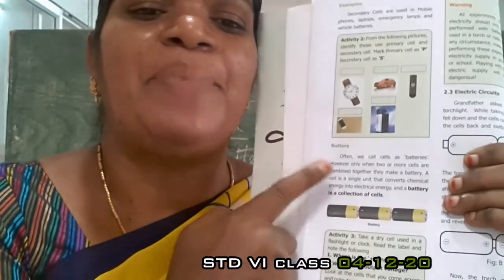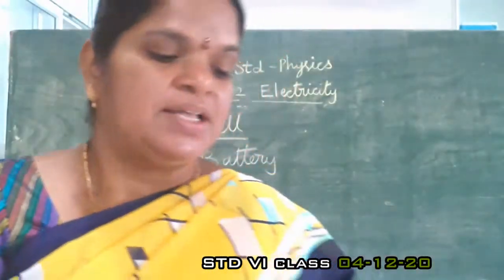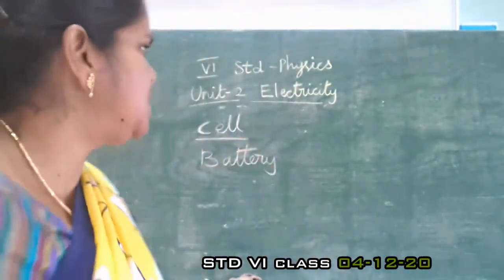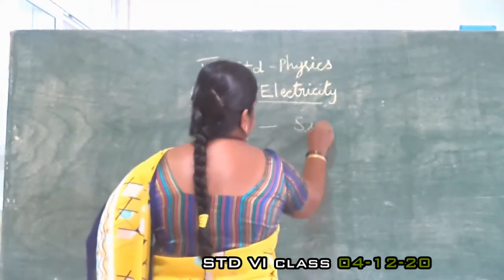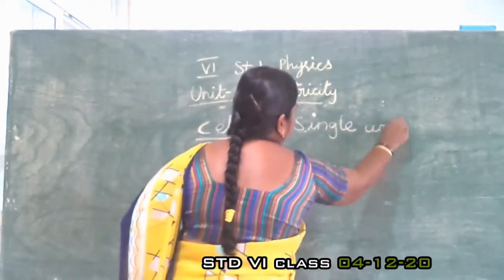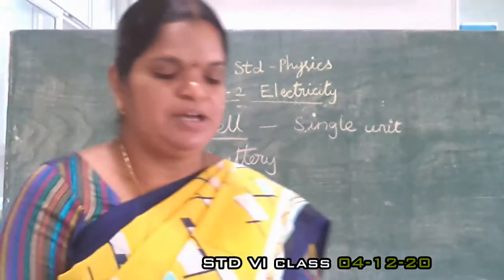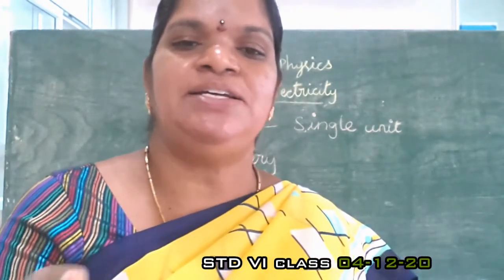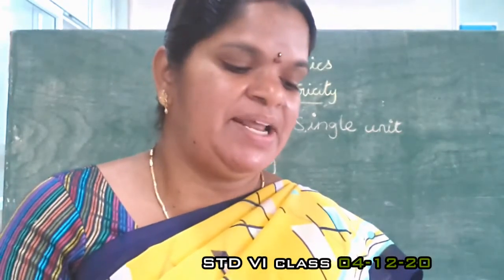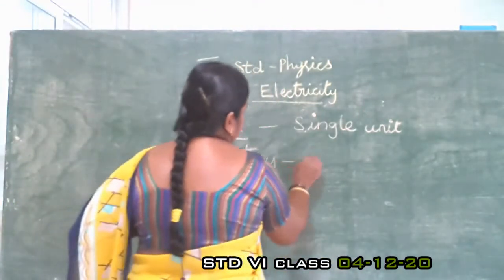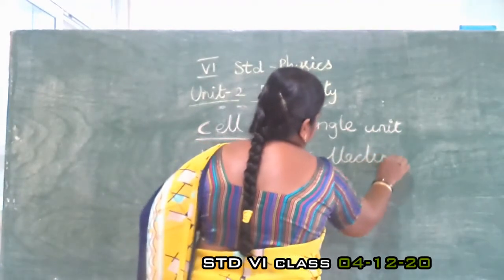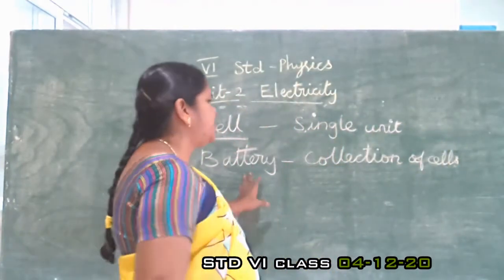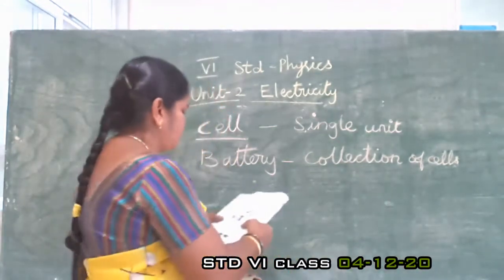Next, another thing is the battery. A cell is a single unit, but a battery is a connection: two or three cells are connected in series. That is called a battery. A battery is a collection of cells. This one cell is a single unit; this battery is a collection of cells.